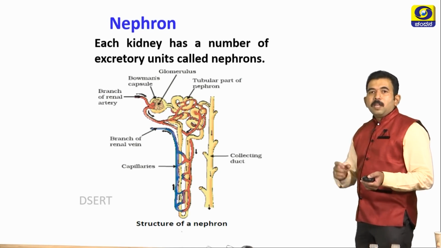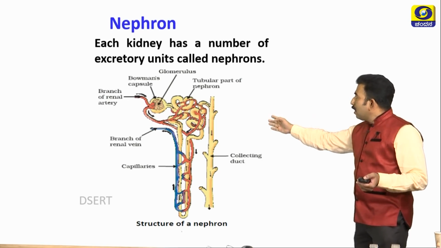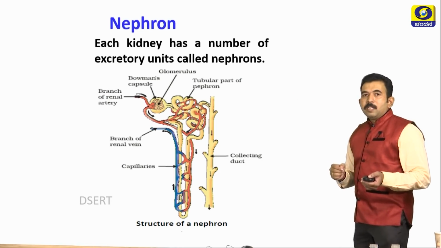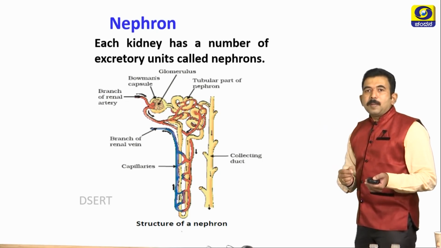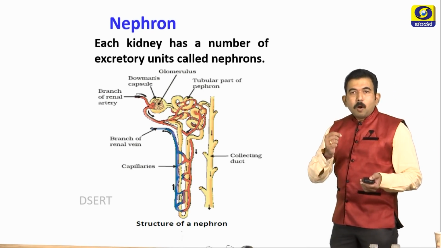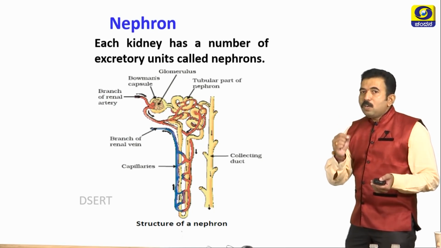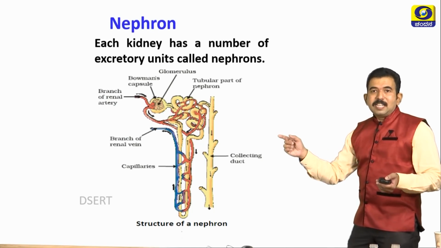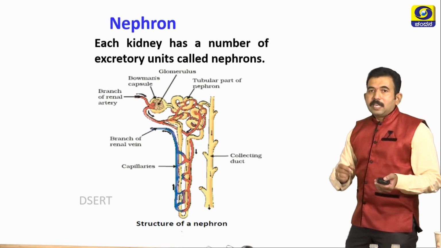A nephron mainly consists of a C-shaped Bowman's capsule, a tubular part and a collecting duct. The C-shaped Bowman's capsule contains a network of capillaries called glomerulus. The main function of Bowman's capsule is to filter the blood flowing through the glomerulus. Now the filtrate contains both waste materials as well as useful materials.